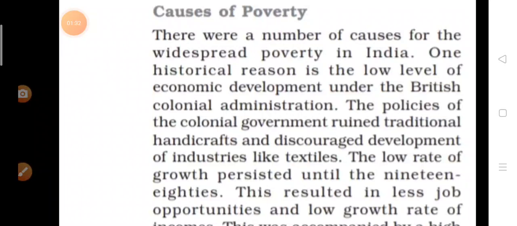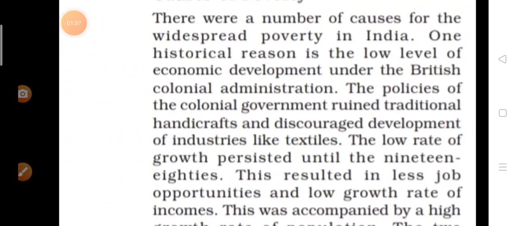Okay, and their policies were destroying the traditional handicrafts, and they discouraged development of industries like textiles. During the 18th century, the pattern of trade went through a drastic change. Industrialized England developed its own textile industry.